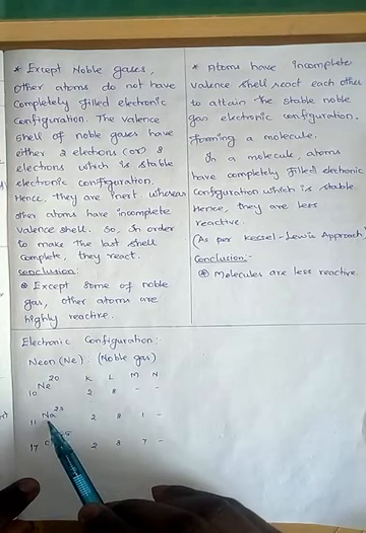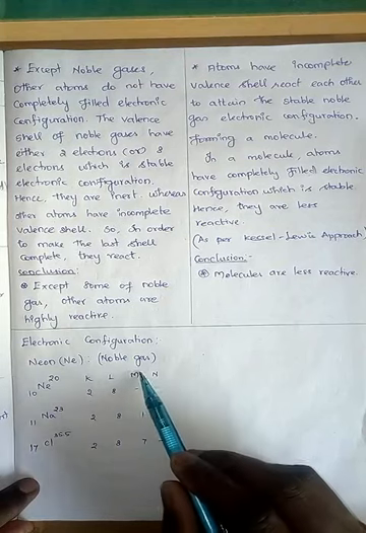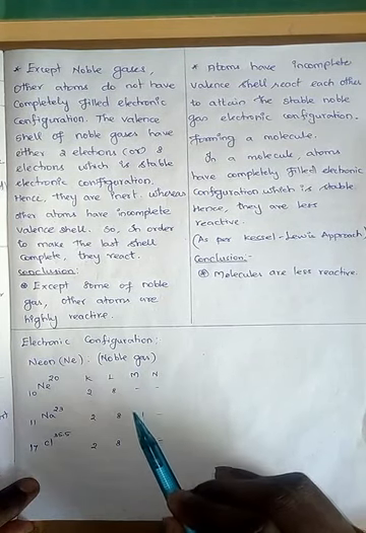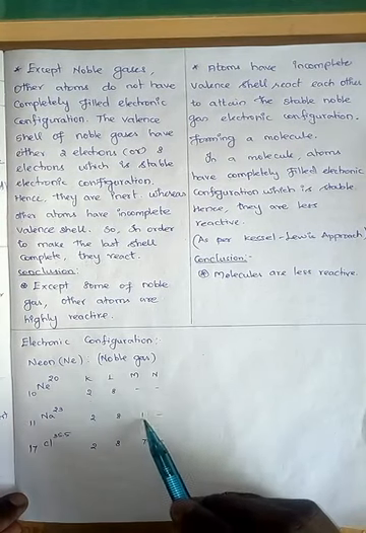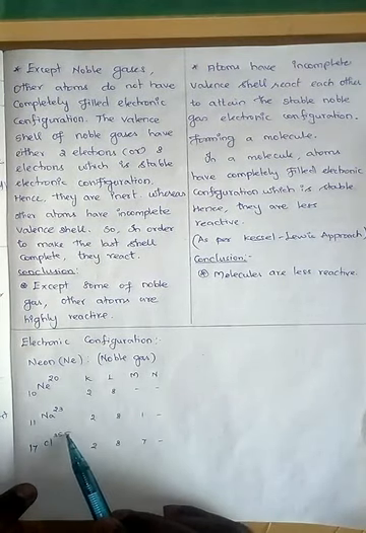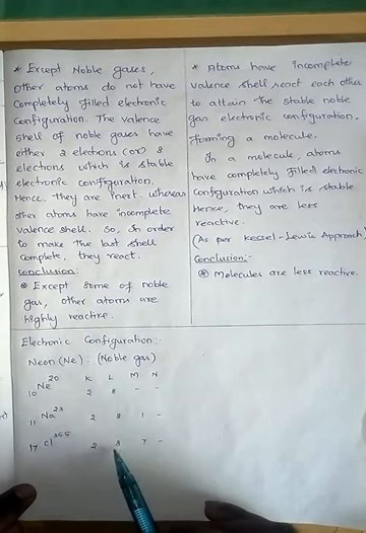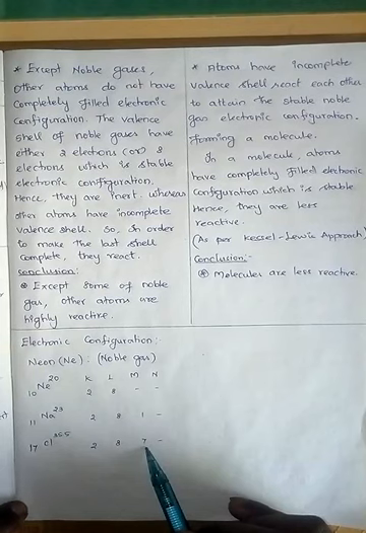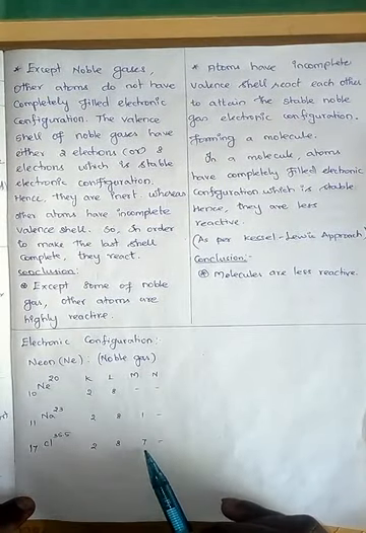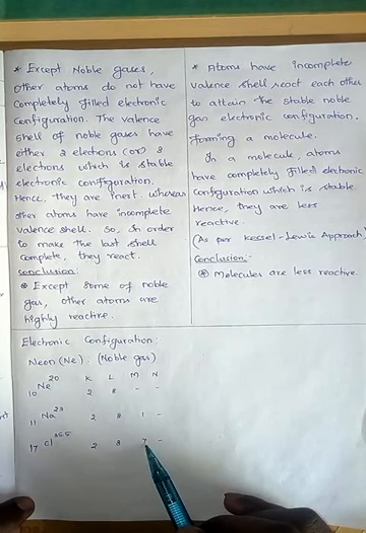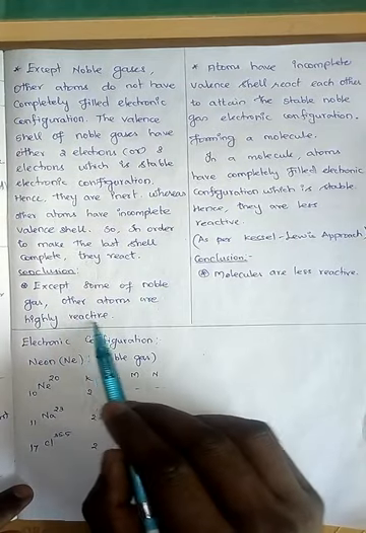Come to sodium. Atomic number is 11, 2, 8, 1. The last shell of sodium has 1 electron, so it is not chemically inert, remember. Got it? It's highly reactive. Similarly, chlorine, 17, 35.5. This 17 is the atomic number of chlorine. 2, 8, 7 is its electronic distribution. The last shell has 7 electrons, so it is also reactive. So except for the noble gases, other atoms are highly reactive.